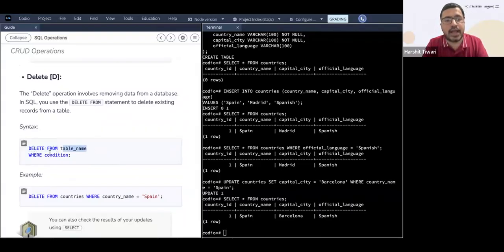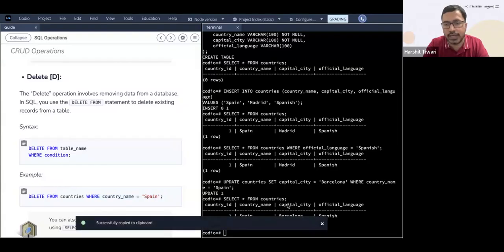From the table name, and you can have the where condition, right? Which rows? Because deletion is done on the rows. So which rows do you want to delete? I said delete from the table countries where country name is Spain. So that particular record, that one record is what I want to delete.